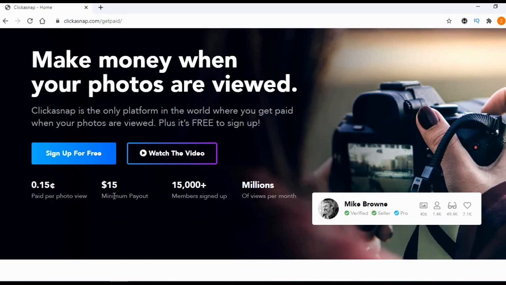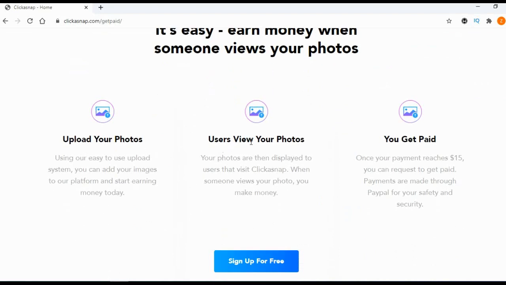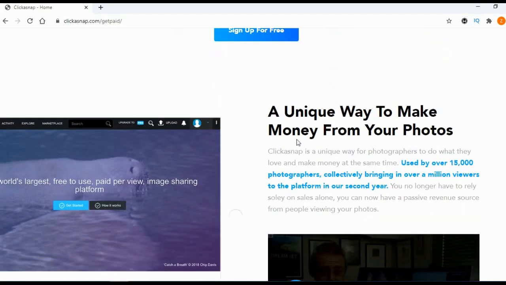Minimum payout is $15, more than 15,000 members, millions of views every month. And here you can see, upload your photo, users view your photo, get paid. You must reach at least $15 before you ask for your withdrawal, and payments are made through PayPal. And when you scroll here, a unique way to make money from your photos.